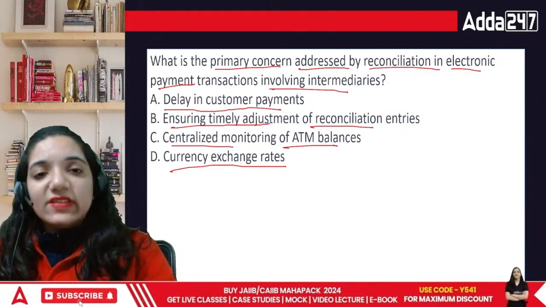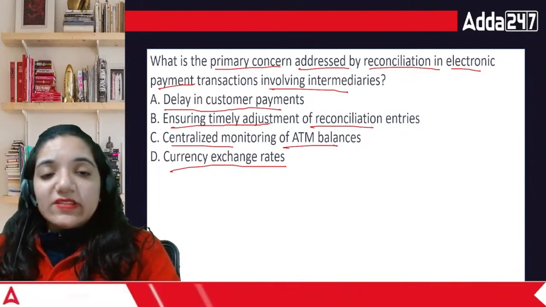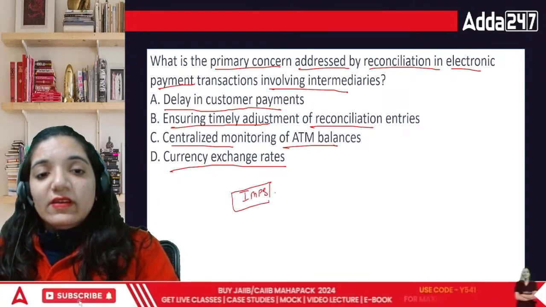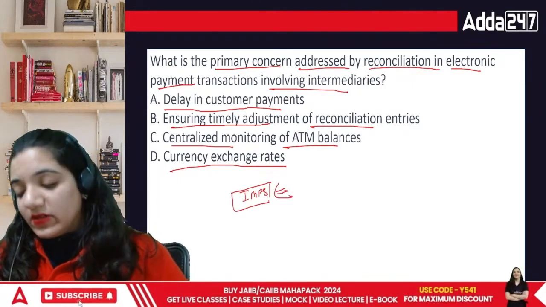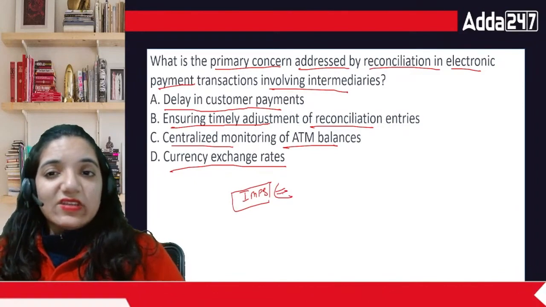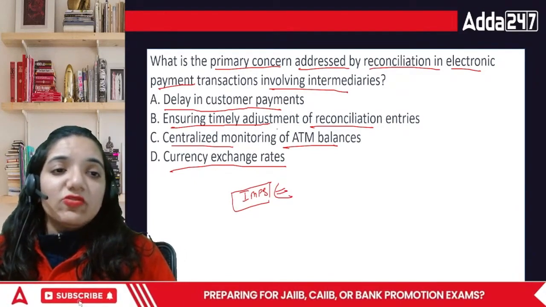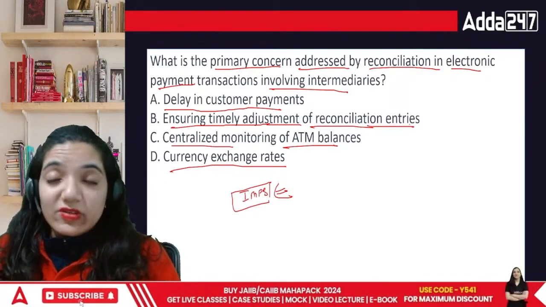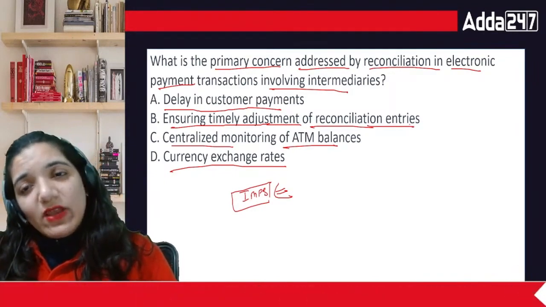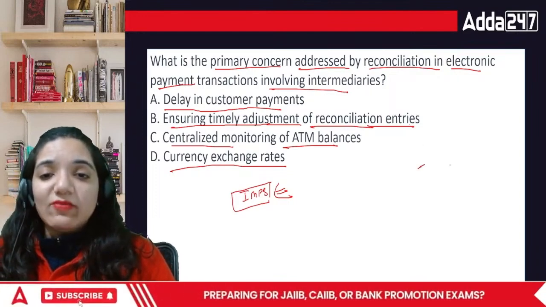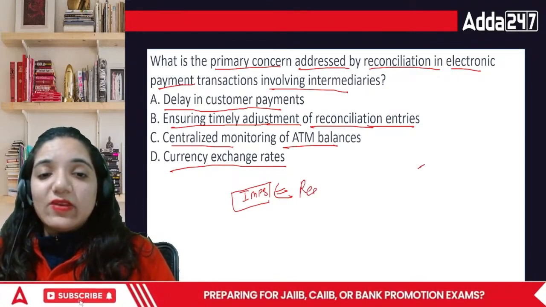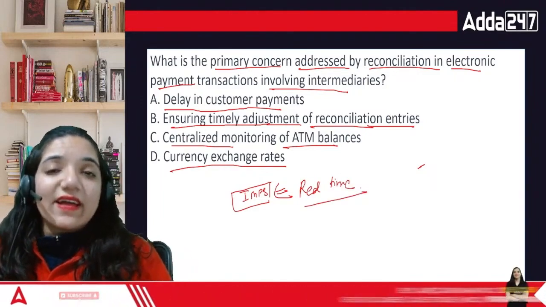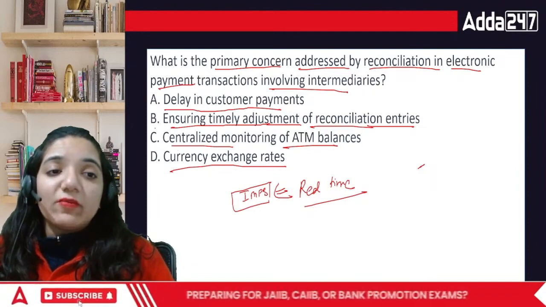What happens is, if I've just made an IMPS payment, the payment has to be reflected right away. If this is going to happen, then we need to ensure timely adjustment of the reconciliation entries, because every person wants to know their real-time balance. What is the balance that we are having right now? And how do we deal with that balance? So we need that clarity. That comes with point number B.